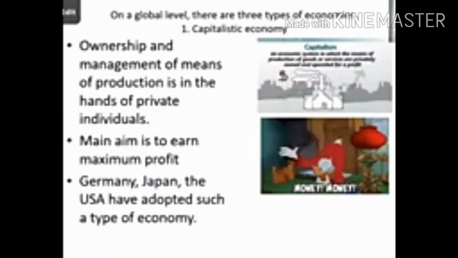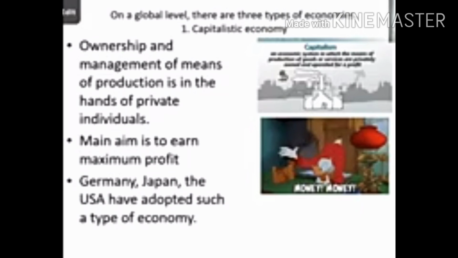Okay, students. Now we come to a very important part of the chapter, that is types of economics. Every country, according to its own geographical condition, according to its own benefit, decides one of these three types of economy. The first that comes here is capitalist economy. Listen, capitalist economy means what? Ownership and management of means of production is in the hands of private individuals.